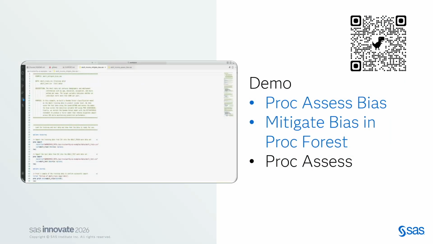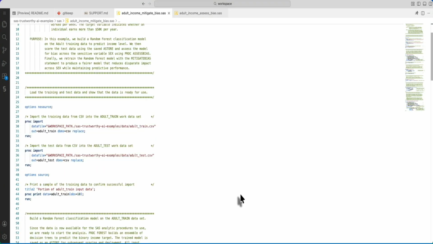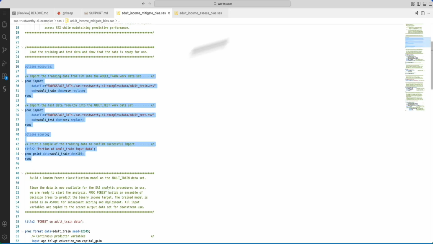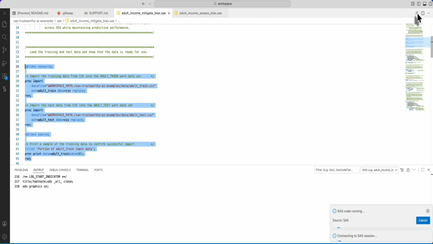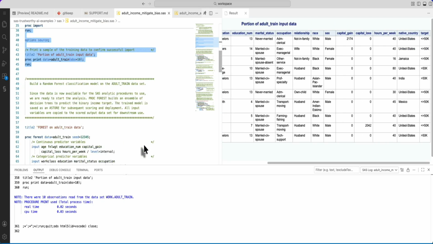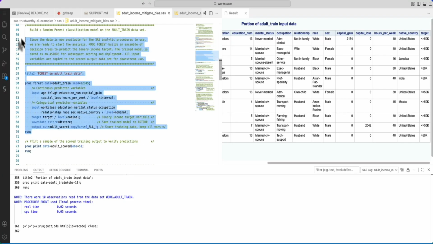The demo on the screen that I'm going to show you is about PROC ASSESSBIAS and the MITIGATEBIAS statement in PROC FOREST. Over here, I have the dataset Adult from the UCI Machine Learning Repository. It is a census dataset predicting income greater than 50K for the population. You can see a portion of the adult training input dataset there.